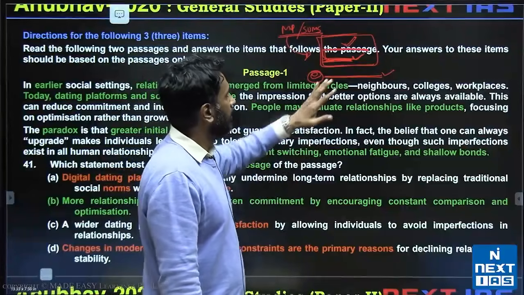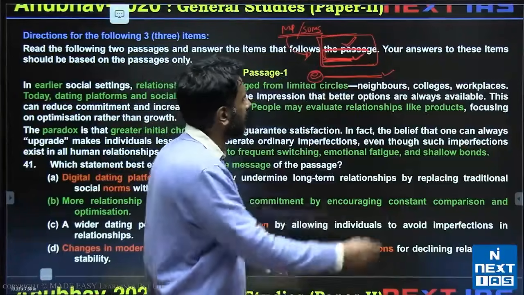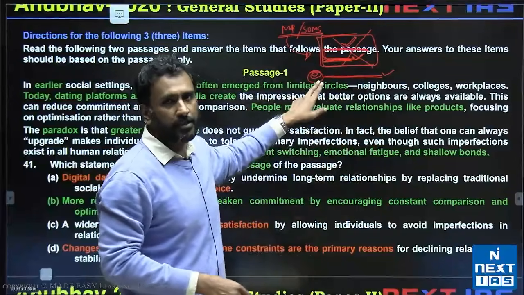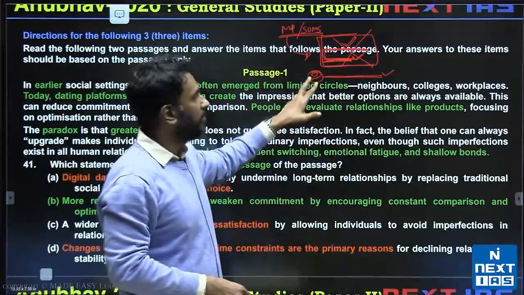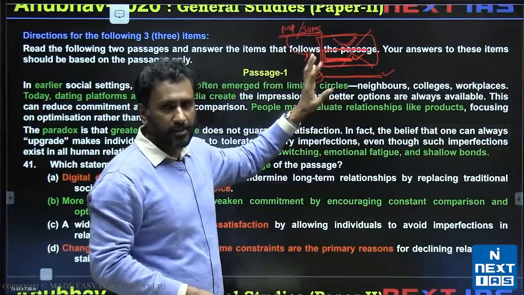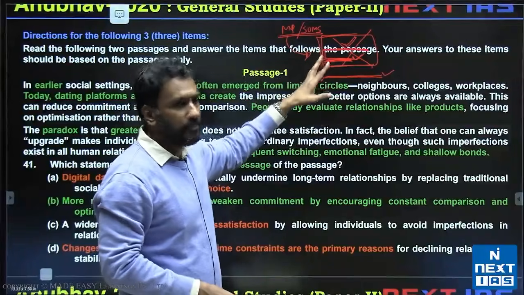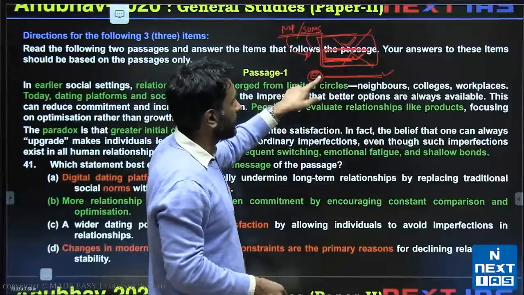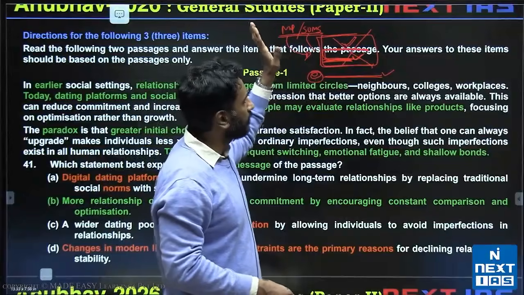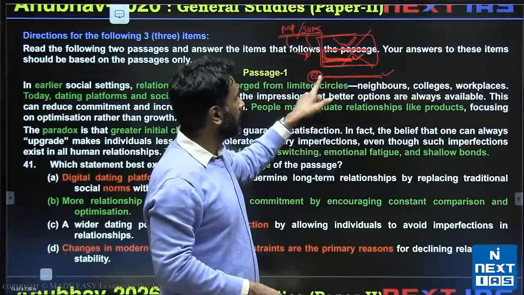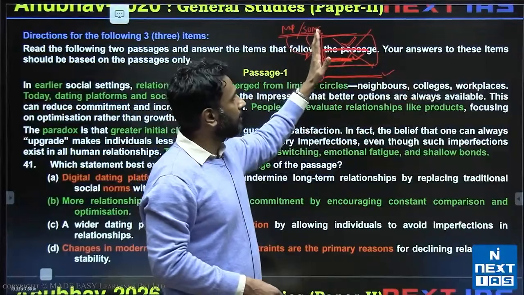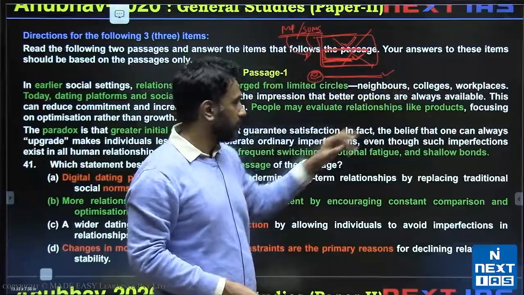रिप्लेस का मतलब ये हुआ पैसेज के एब्सेंस में भी, पैसेज अगर नहीं होता रीडर के पास, अगर ऑप्शन ई कोई फ्रेश रीडर पढ़ेगा, if some fresh reader reads option E, that person should still be able to determine what was the main point of the author. That's the logic behind how the question is created. The summary question is the same in the sense that if the summary question is option E is right, I'm not trying to just replace the main point. In theory I'm trying to replace the full passage. If a new person were to read option E in the case of a summary question, they should be able to get the complete gist of the passage, the entirety of the passage.